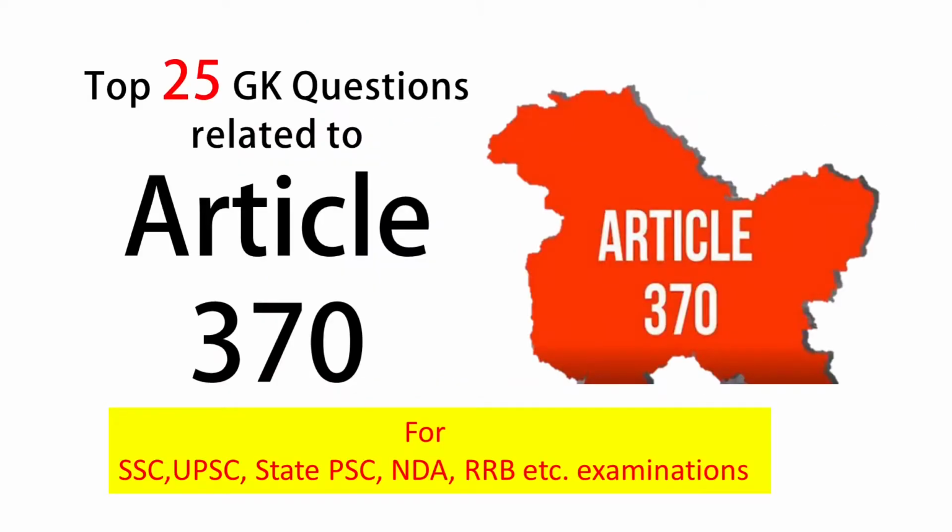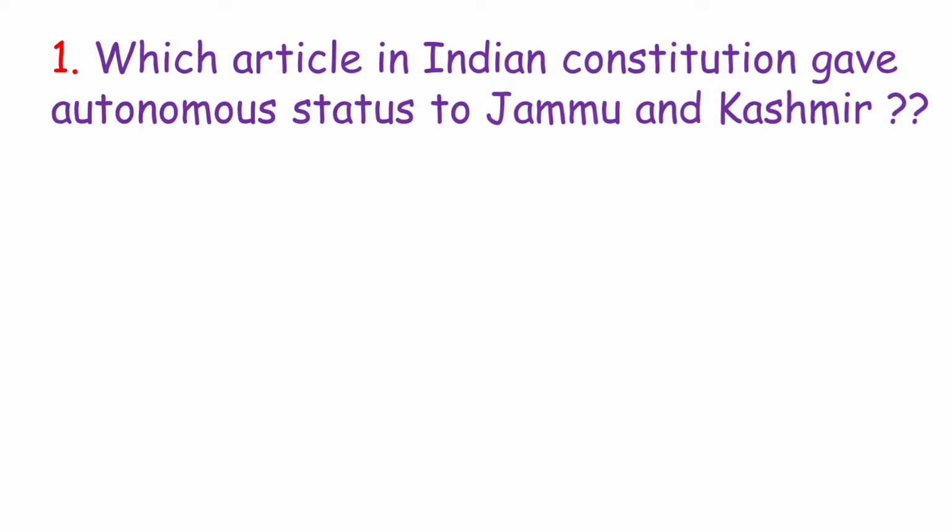Friends, today I am here with the top 25 GK questions related to one of the controversial articles in the Indian Constitution, and it is Article 370. Okay, let's go to the questions. The first question: which article in the Indian Constitution gave autonomous status to Jammu and Kashmir? Answer: Article 370.